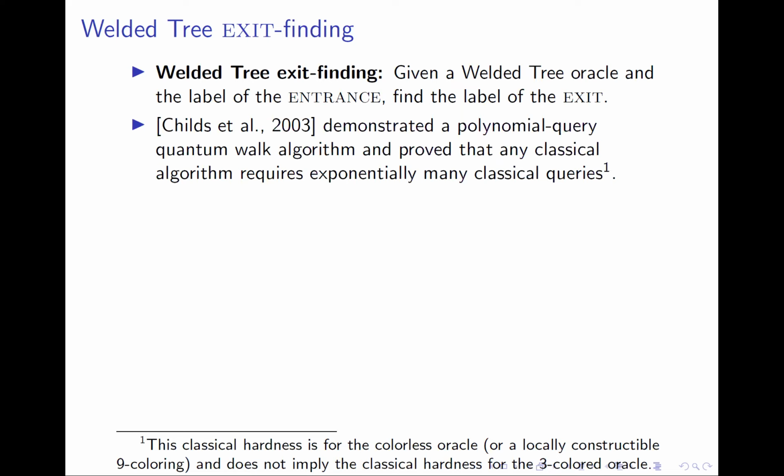We would also like to mention that this classical hardness result is for the colorless oracle, so it does not directly imply an analogous result for the 3-colored oracle, because a valid three coloring might enforce global correlations in a valid welded tree graph, which could possibly be used by some algorithm to find the exit efficiently.